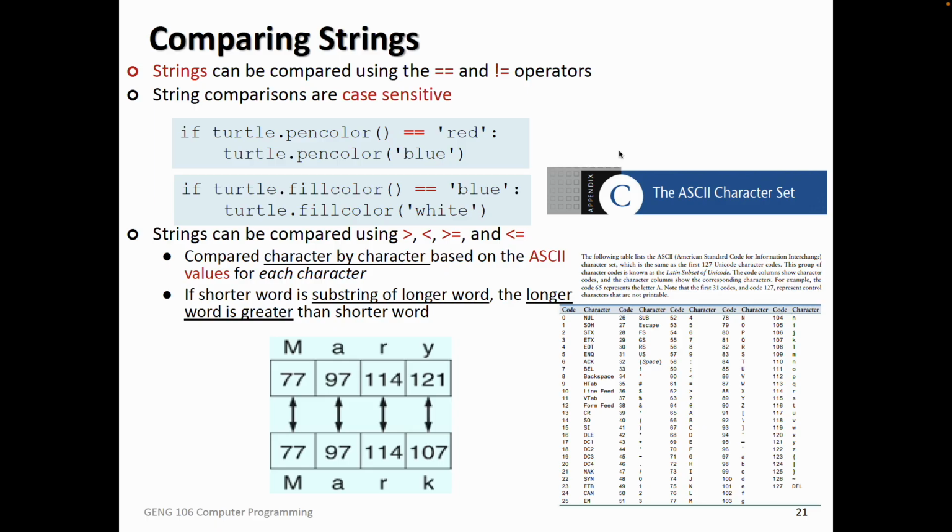I cannot keep M actually. What we do is that we have this ASCII character set. What is ASCII? ASCII means American Standard Code for Information Interchange. For each character, there's a number assigned. For instance, 77 means capital M, 97 means lowercase a, 114 means lowercase r.